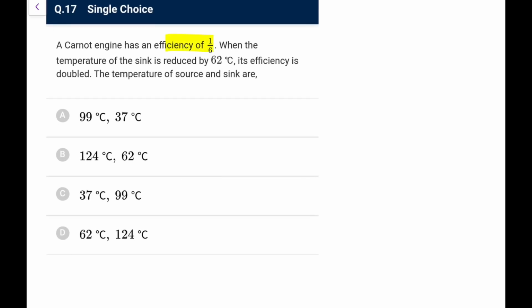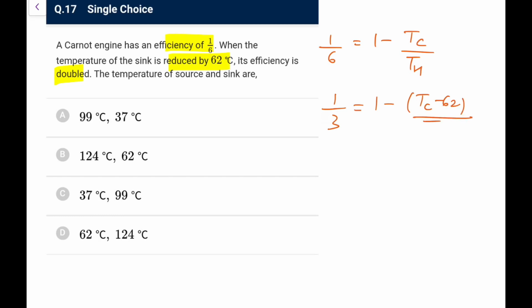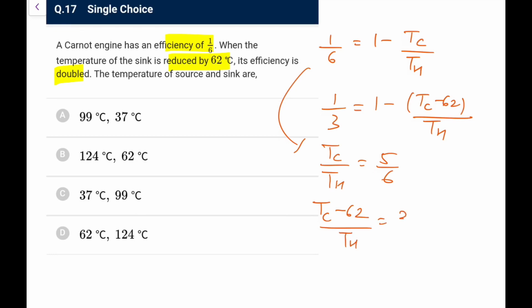When the temperature of the sink is reduced by 62 degrees Celsius, its efficiency is doubled. The temperature of the source and sink is? So because it is a Carnot engine, its efficiency is 1 by 6, that is equal to 1 minus Tc by Th. Now, temperature of the sink is reduced by 62, efficiency doubles, that means it becomes 1 by 3 when Tc becomes Tc minus 62, Th remaining the same. So this is what we get. So from the first equation, I can write Tc by Th is 5 by 6. From the second, I can write Tc minus 62 upon Th is equal to 2 by 3.